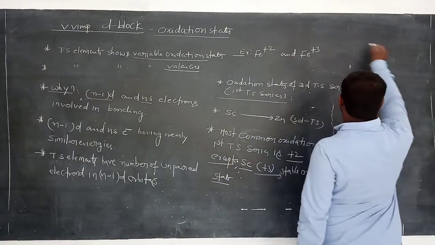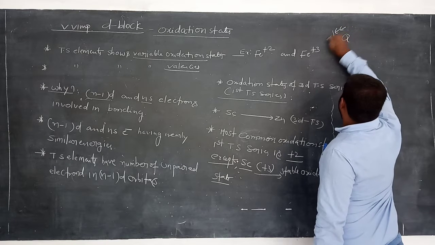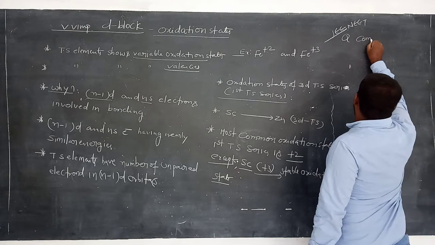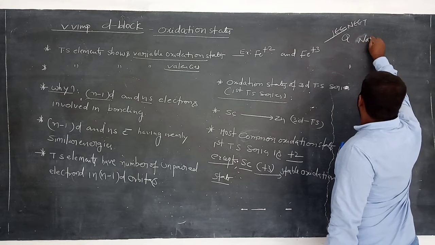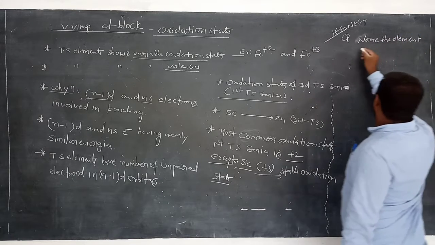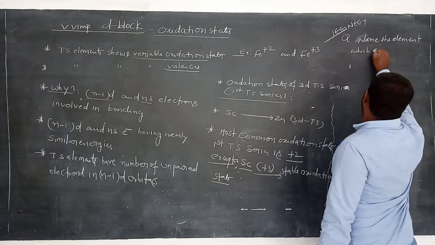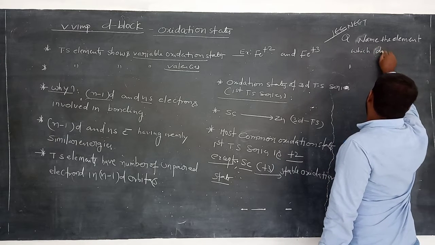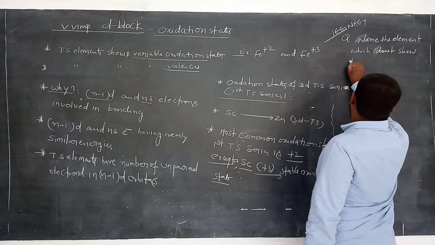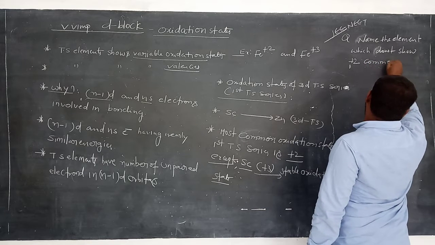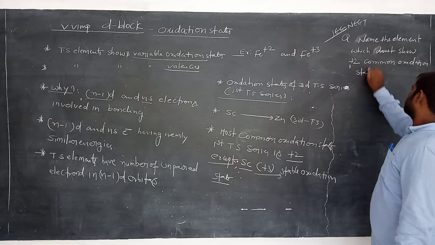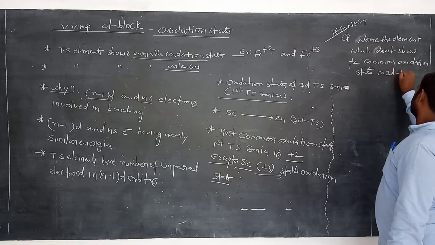Write the question here. Name the element which does not show +2 common oxidation state in the 3d transition series.